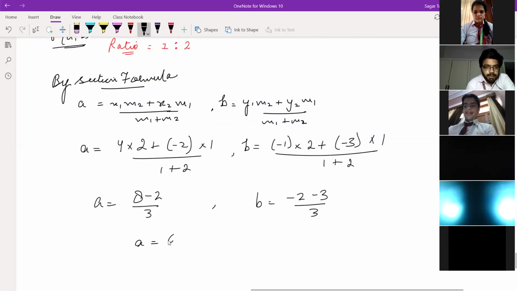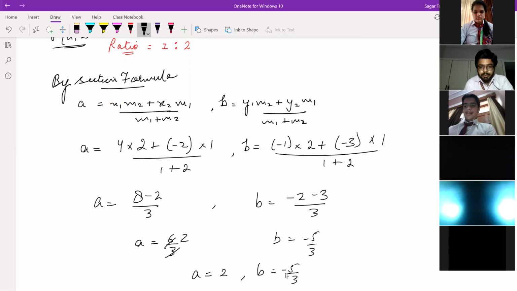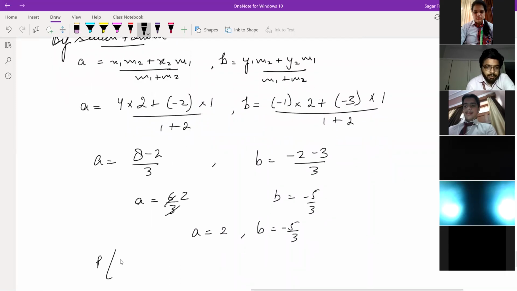So here we have 6/3, which is equal to 2. And here we have -5/3. So these are the coordinates of point P, a is 2 and b is minus 5 by 3. So we'll write at the end, coordinates of point P are 2 comma minus 5 by 3.